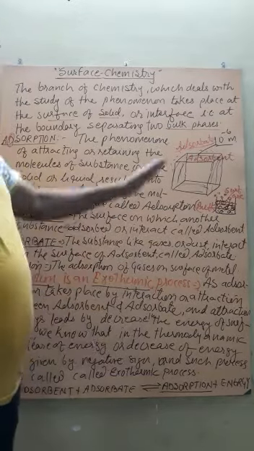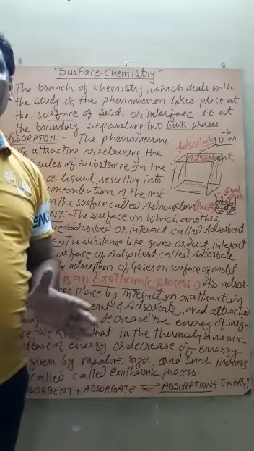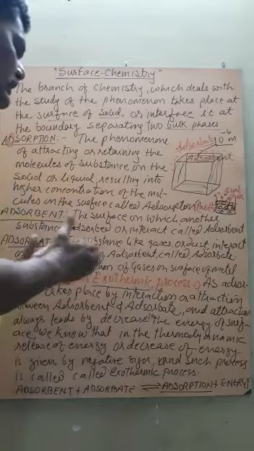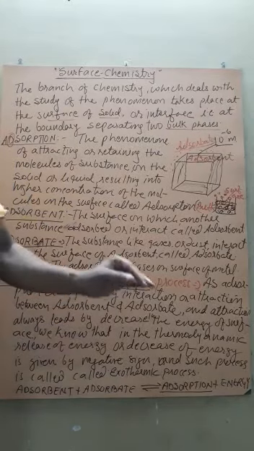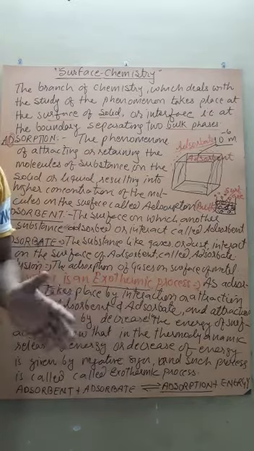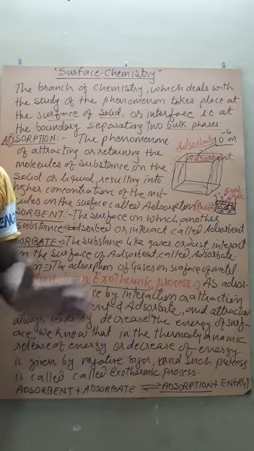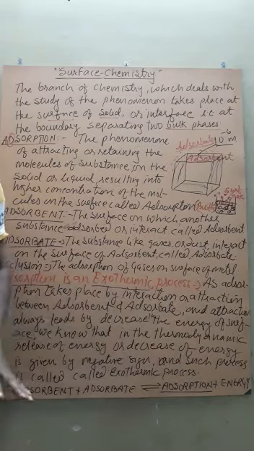That is, the surface energy decreases, and due to this decrease in surface energy, it is called an exothermic process, because in thermodynamics, whenever energy is released from the system, it is given a negative sign and considered an exothermic process.